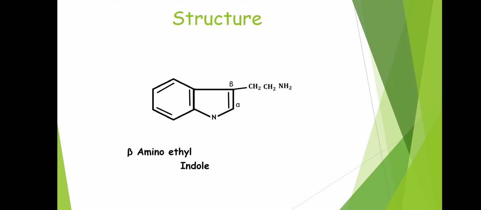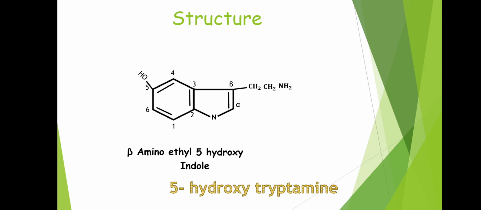Next, the hexagon ring that you can see will have numbering to it: 1, 2, 3, 4, 5, and 6. On the fifth position, we need to add an OH group. So we call it 5-hydroxy. So this is the structure of your serotonin. Chemically, it is beta amino ethyl 5-hydroxy indole, also known as 5-hydroxytryptamine, also known as 5-HT, or also known as beta amino ethyl 5-hydroxy indole.